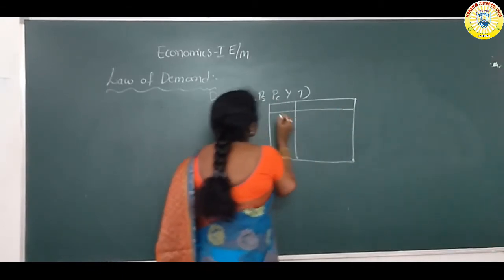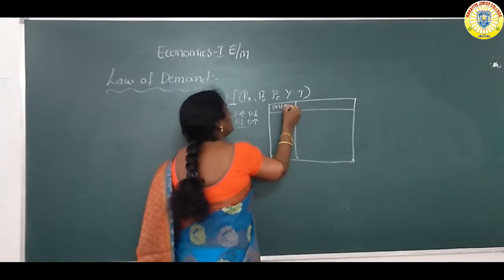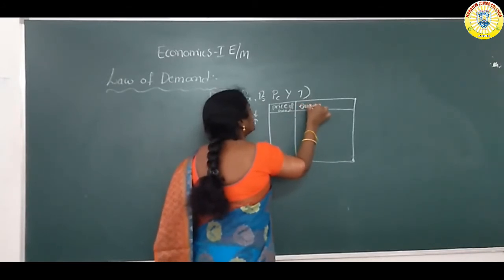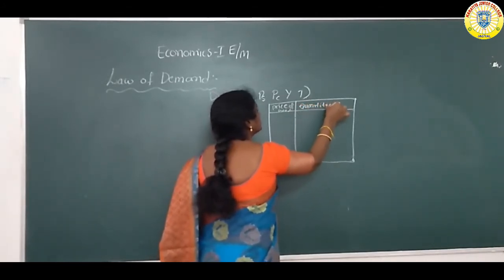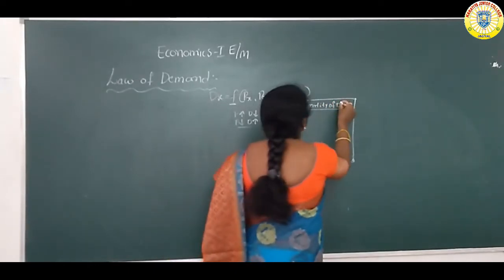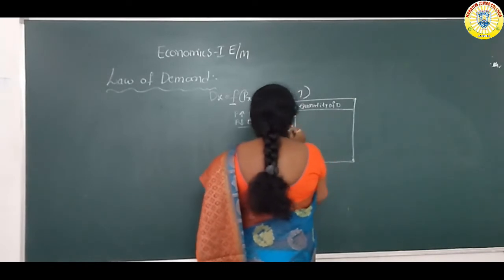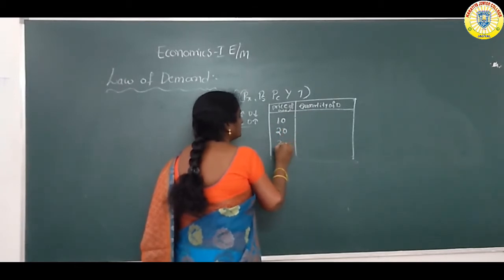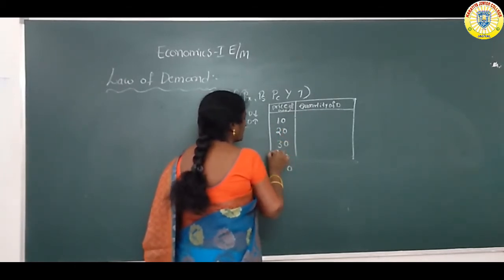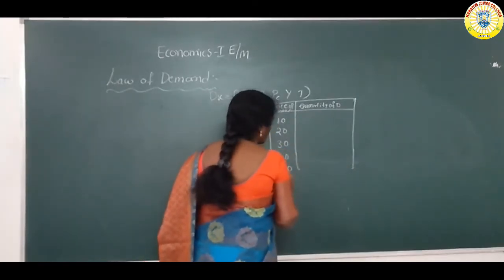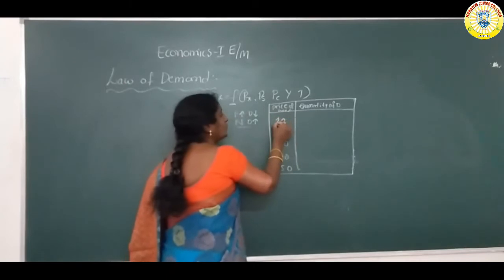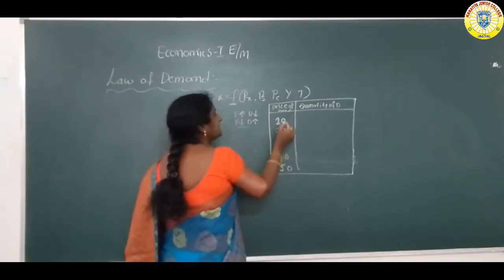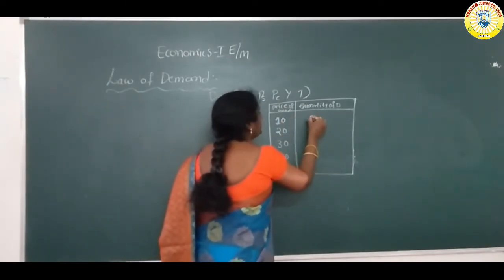In the first column is the price of goods, and the second column is the quantity demanded. At the 10 rupees price level, the consumer purchased 50 units.